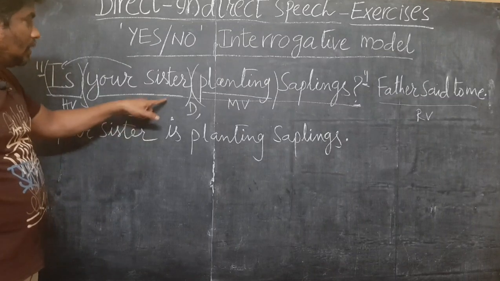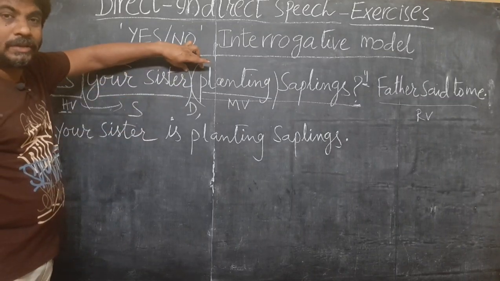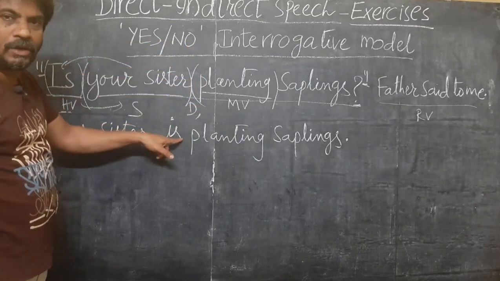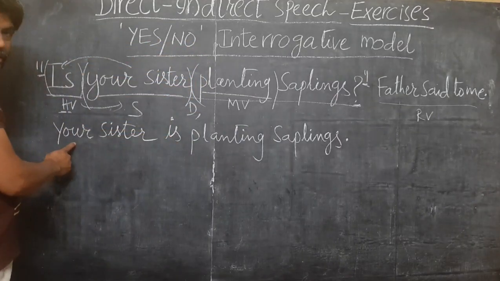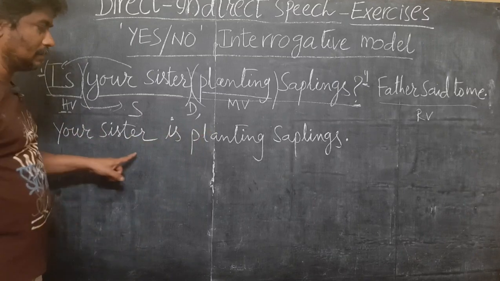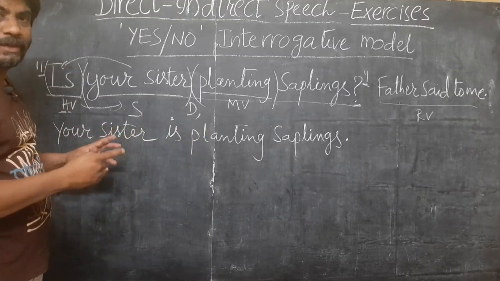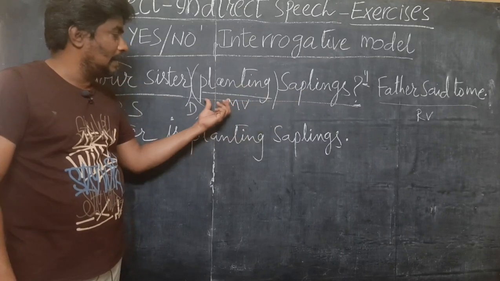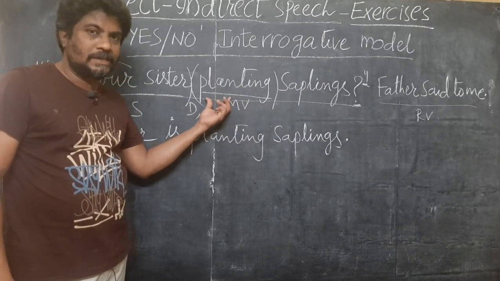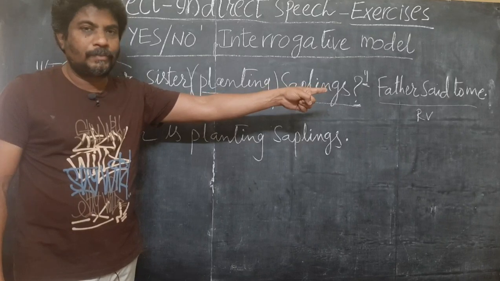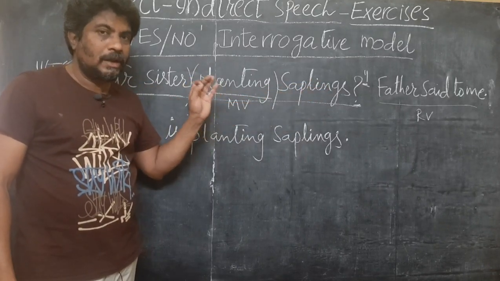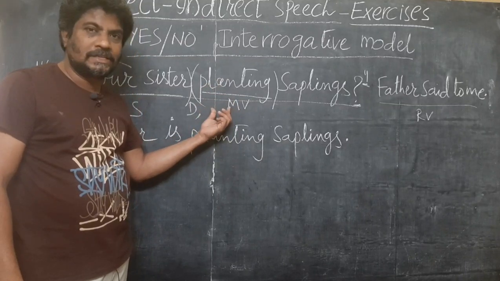Now observe, here the dialogue is a yes-no interrogative. You have to transform this yes-no interrogative dialogue to an assertive sentence. So here, "your sister is planting saplings". This is the sentence. Now you have to make changes in the reporting verb and conjunction, keeping in view the kind of sentence given here. The changes in the reporting verb and the conjunction that you write depend on the kind of sentence.